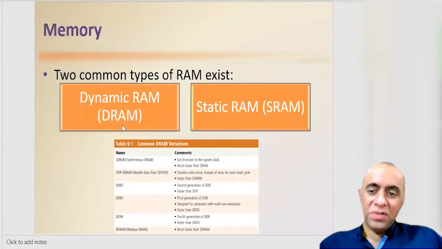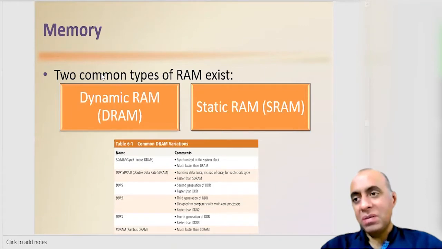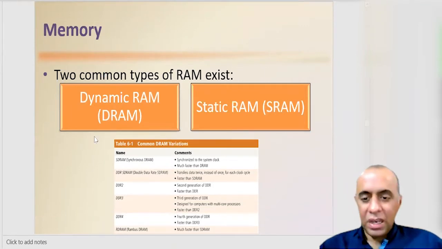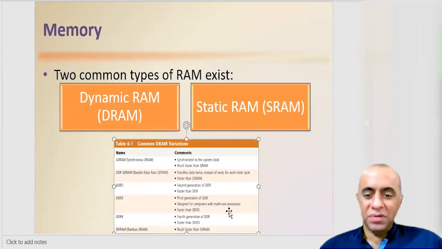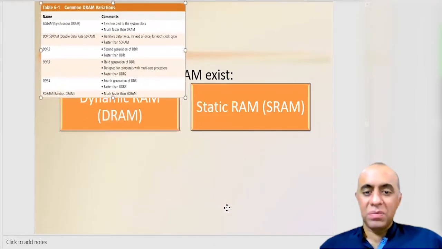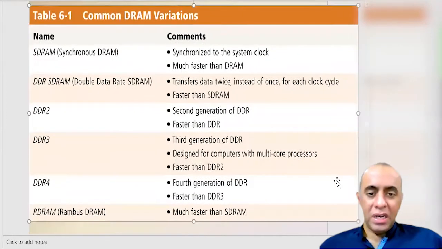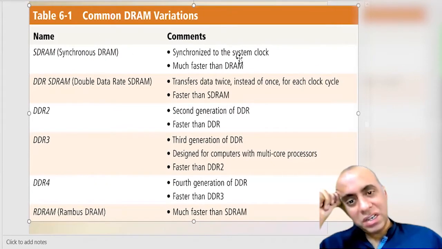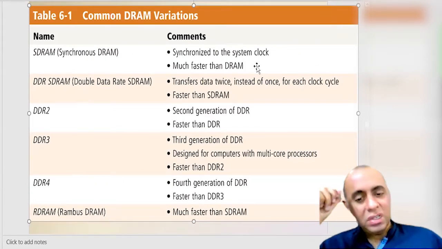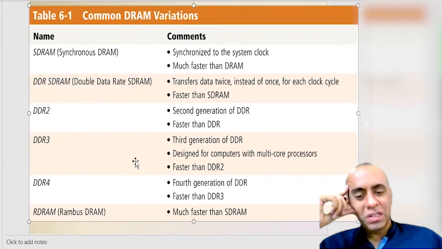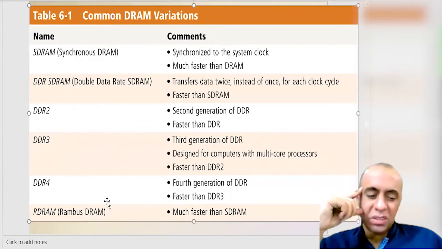So there are two types of RAMs, dynamic RAM and static RAM. Here you can see the comparison between different types of RAMs. And let me tell you something, the table progresses from top to bottom in a particular way, and that way is actually what decides the price increasing from top to bottom. The RAMs in this area are slower but cheaper. The RAMs in this area are more expensive and faster. And actually, these belong to the older era of computers. These belong to the newer era of computers.